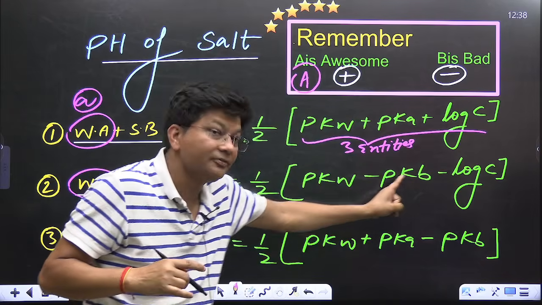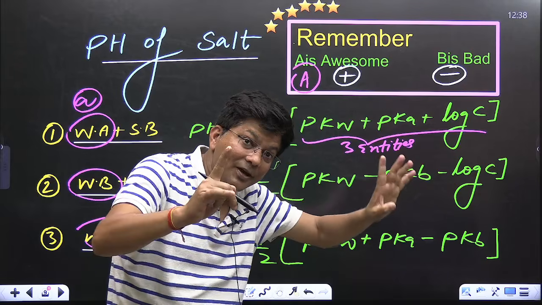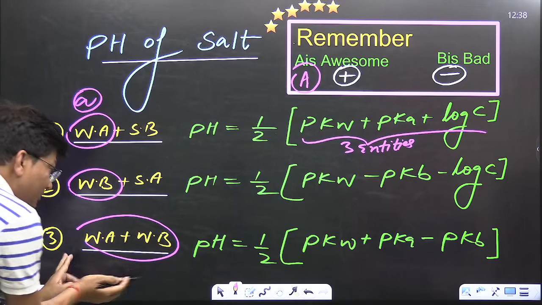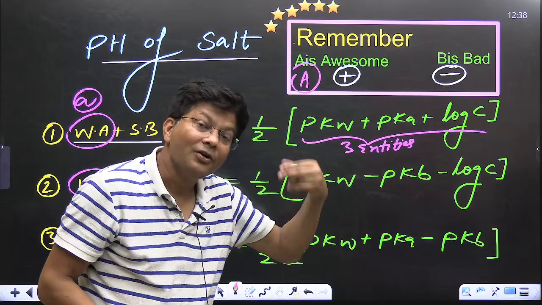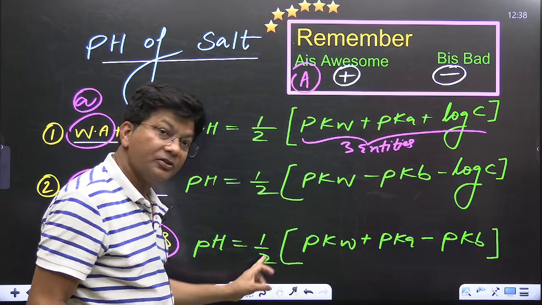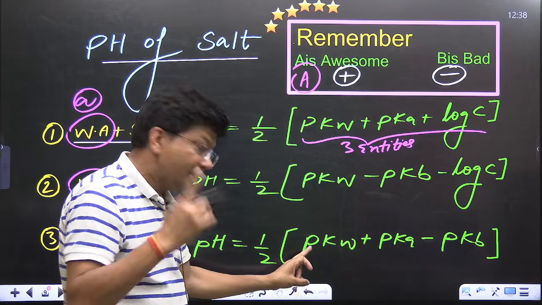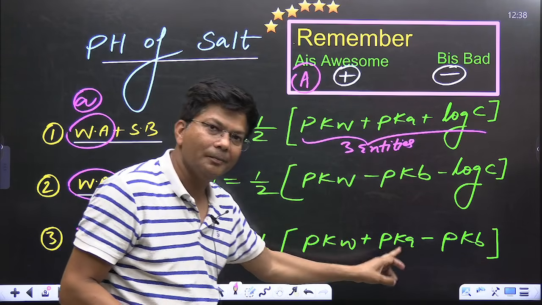When it is negative, log C, minus log C, minus, minus. Okay. Now, both are weak. So only three can live. So who has to go? Concentration should not be present over here. Now pH is equal to half of pKw. A will be positive and B will be negative. So plus pKa minus pKb.